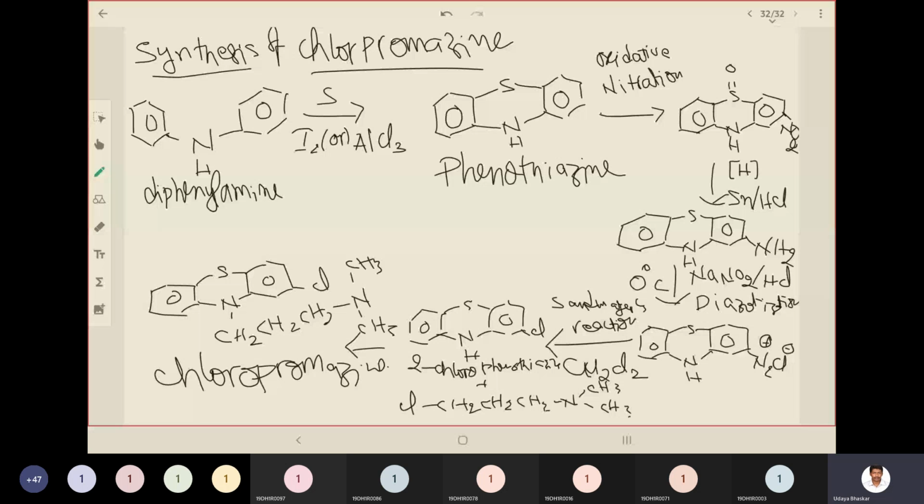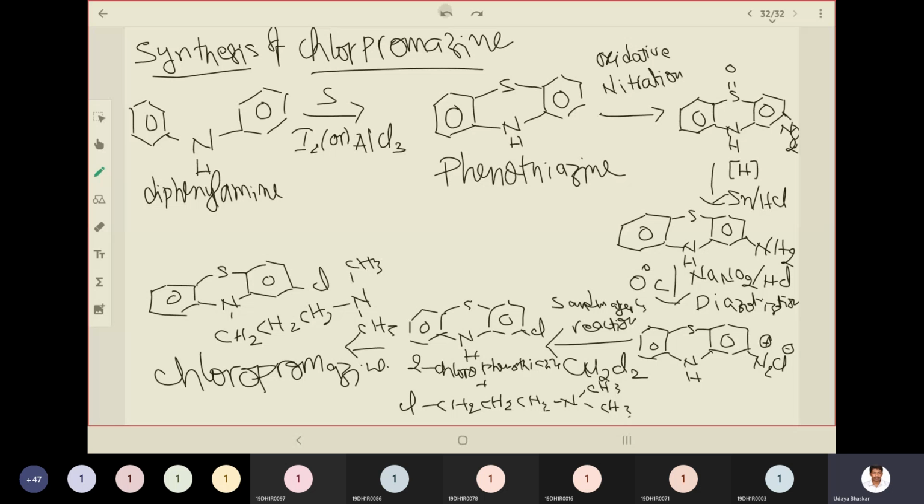The starting material for the synthesis of chlorpromazine is diphenylamine. Okay. And in the next step, we'll put in sulfur and cyclize the ring. We'll get the phenothiazine ring. Then upon undergoing oxidative nitration, we'll get a nitro group at this position. That nitro group is subsequently reduced to an amine, and that amine subsequently undergoes diazotization to get a diazonium salt. From the diazonium salt, through the Sandmeyer reaction, we'll get chlorine in the place of the diazonium salt.